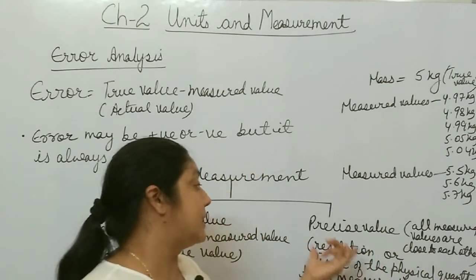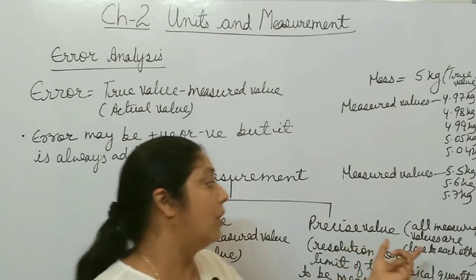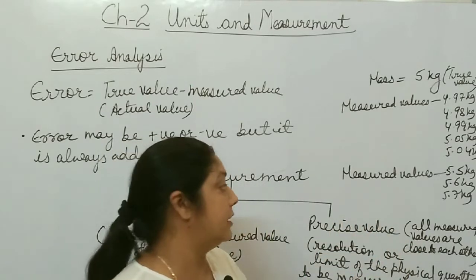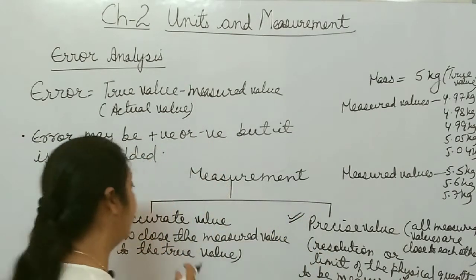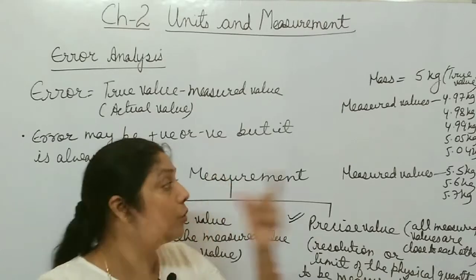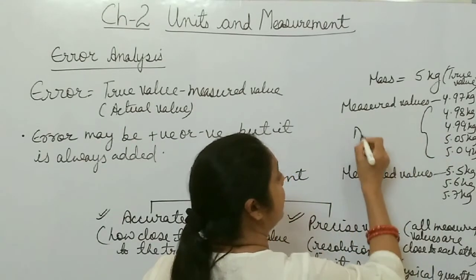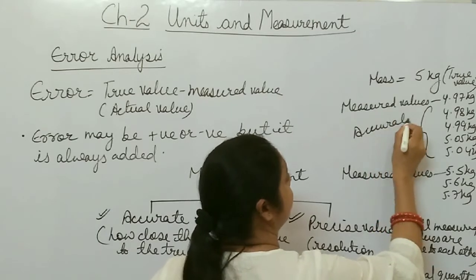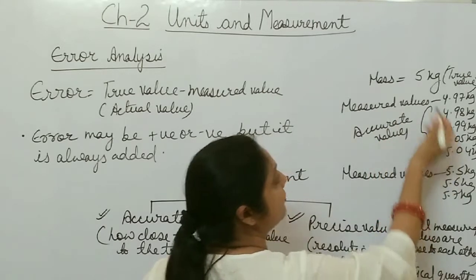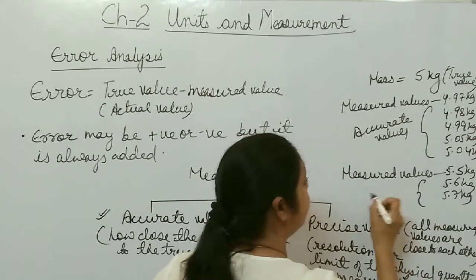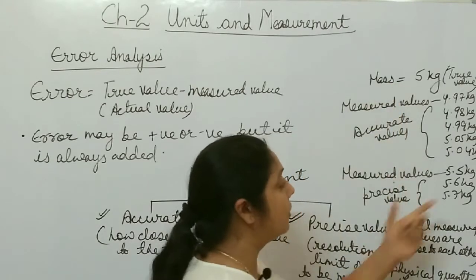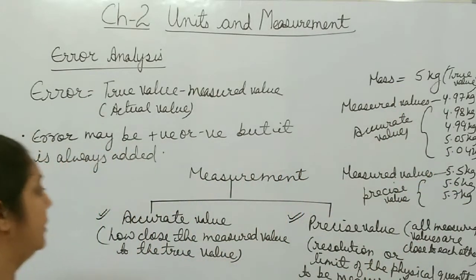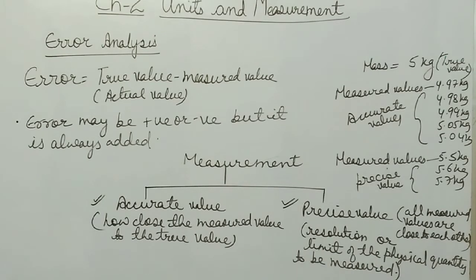So you get more precise values, or you can say all measured values are very close to each other. Hope it's clear what we mean by accuracy and precision. Accurate values are all very close to the actual value, and precise values are very far from the actual value, but all the measured values are very close to each other. So please take a screenshot of this one.